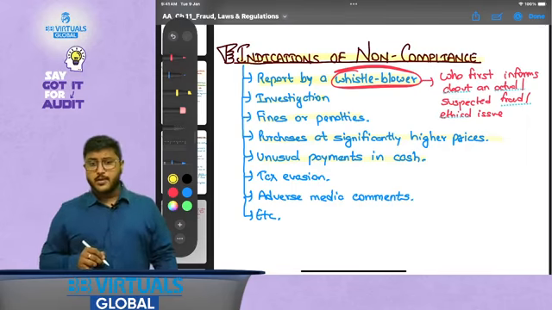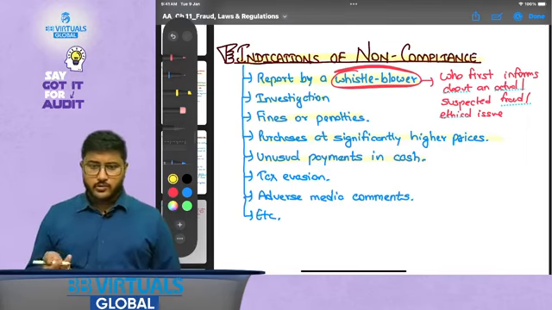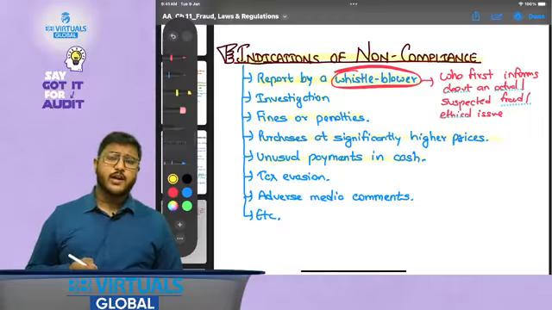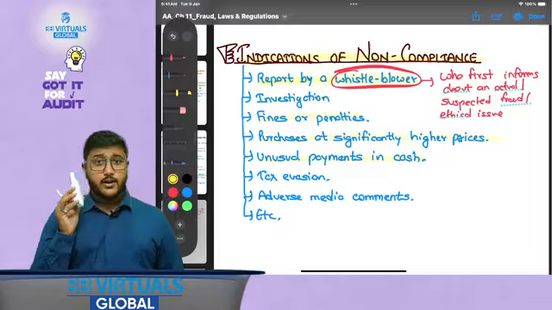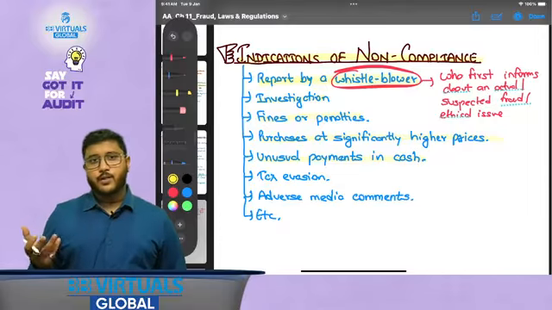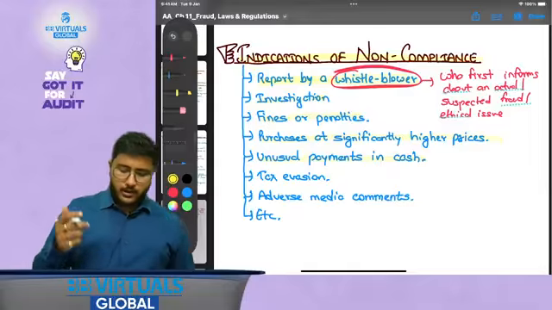If you are making unusual payments in cash, then also it could be an indication of non-compliance, that you are not complying with the laws and regulations. Similarly, purchases at significantly higher prices. If I say this remote is of 10 rupees, if I am buying it at 100 rupees, this could be an indication that I am overpaying for an item, which is I am routing money to other people.